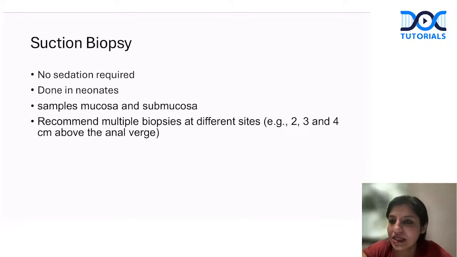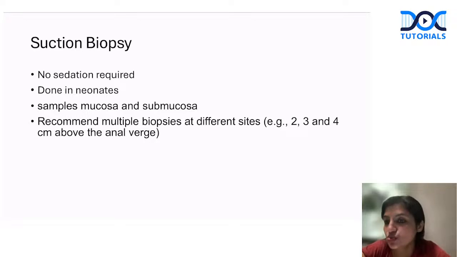So basically, most of the time, whenever you have to do a neonatal biopsy for Hirschsprung's disease, you do a biopsy which is called a suction biopsy. What is this biopsy called? Suction biopsy. Suction biopsy is done because no sedation is required, and you can easily sample mucosa and submucosa. You can see the ganglion cells and the hypertrophic nerve fiber, and you have to do multiple biopsies.